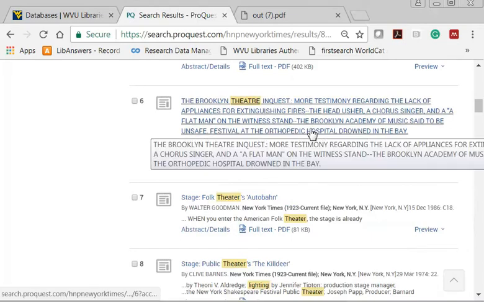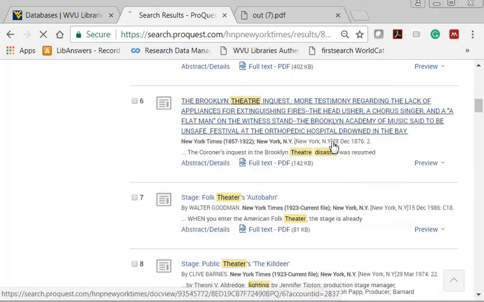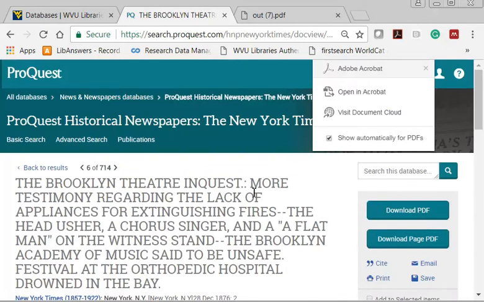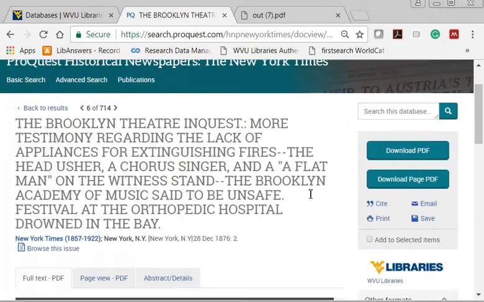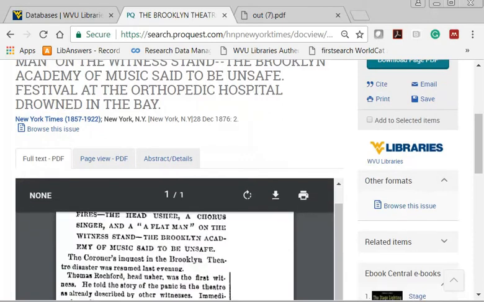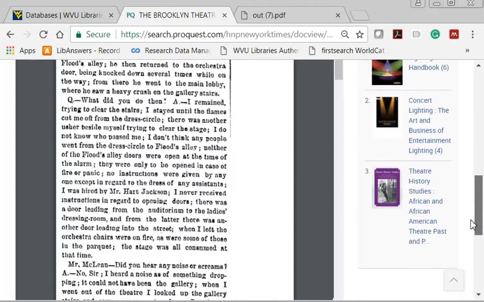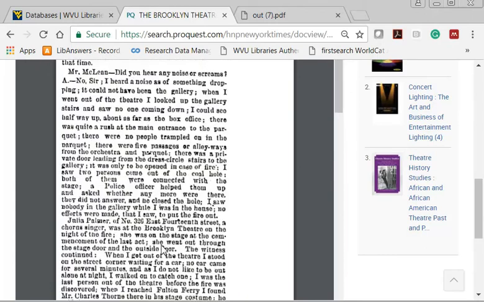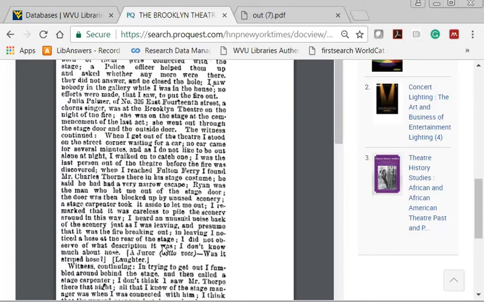Scanning these titles, I see that maybe number 6 could be relevant. Appears to be about a theater fire, the lack of fire extinguishers. That doesn't mean we have to blame the lighting, and you can see where we can read the entire article here online.